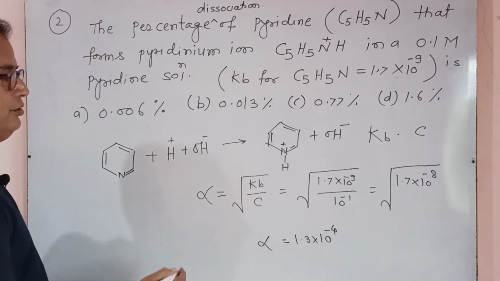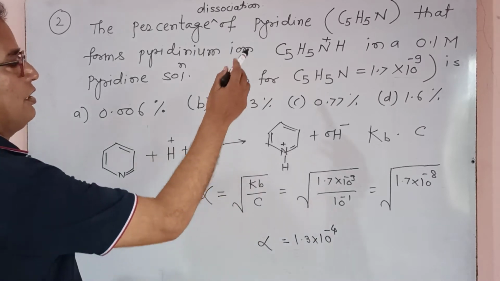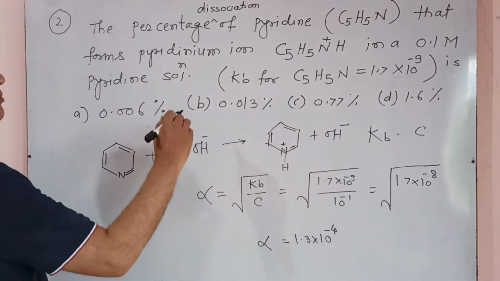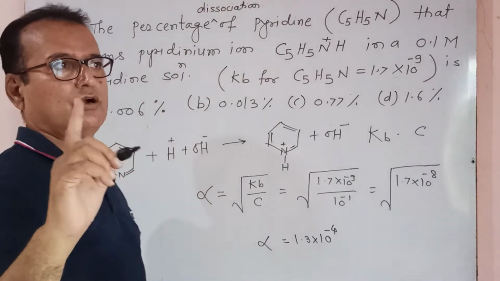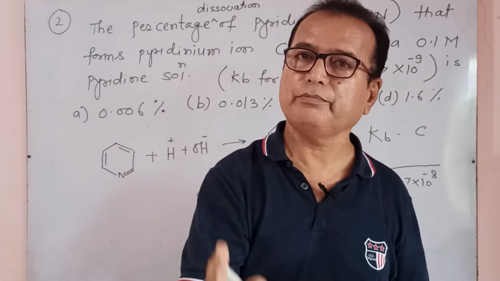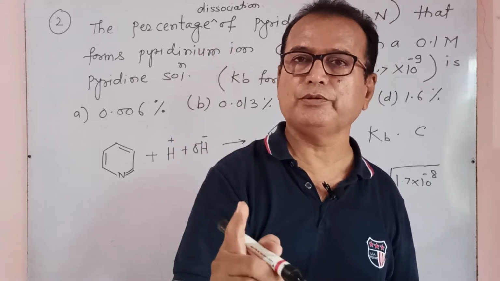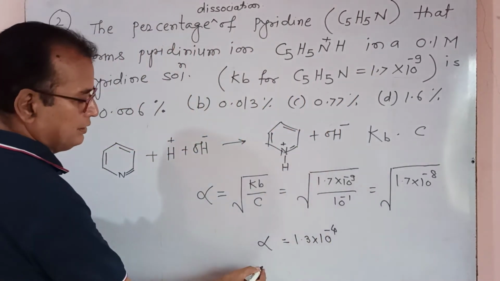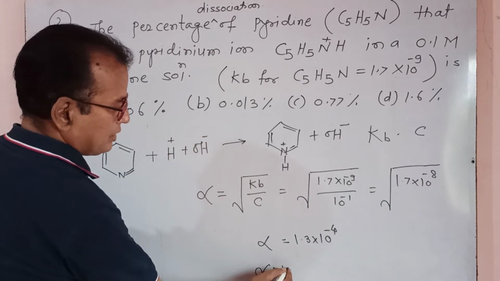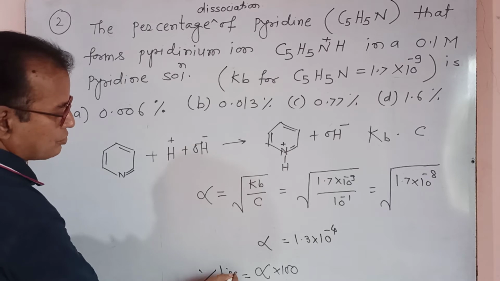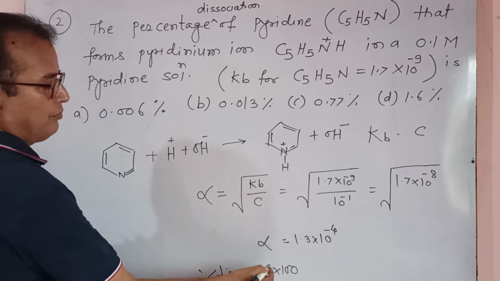They are not asking only for alpha, they are asking for percentage dissociation. For percentage dissociation, you must multiply alpha by 100. Percentage dissociation is equal to alpha into 100.